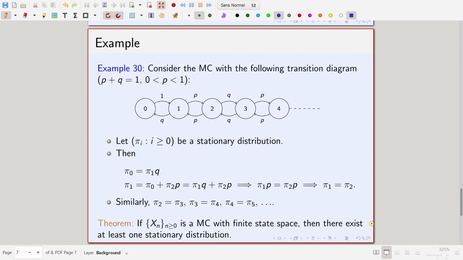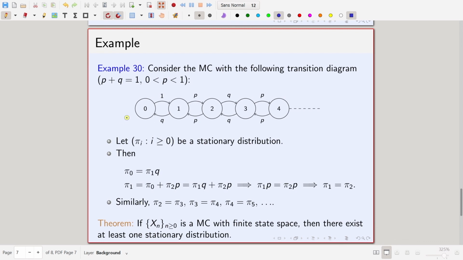Okay. Now we consider an infinite state Markov chain. So, consider the Markov chain with the following transition diagram. P plus Q equal to 1, 0 less than P less than 1. Fine. So, here there are two parameters P and Q, which sum up to 1, and P is strictly between 0 and 1. So, this gives you the transition diagram.